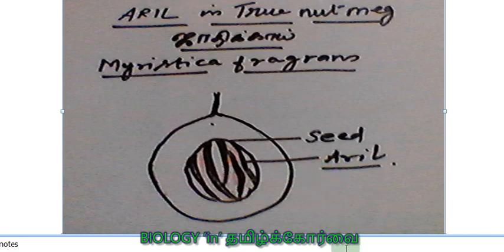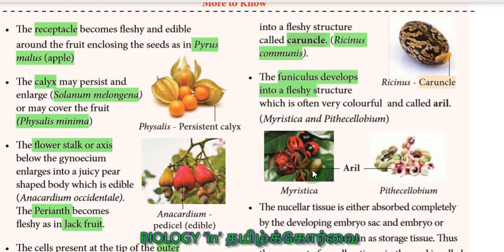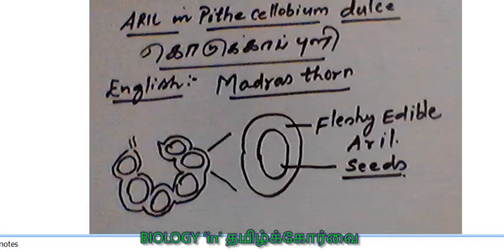Okay, next one is, you see here, it is also present in Pithecolobium and Myristica fragrans. Pithecolobium, let us see. It is Kodukapuli. In English, it is called Madras thorn, because the entire tree consists of many spiny structures, thorns.